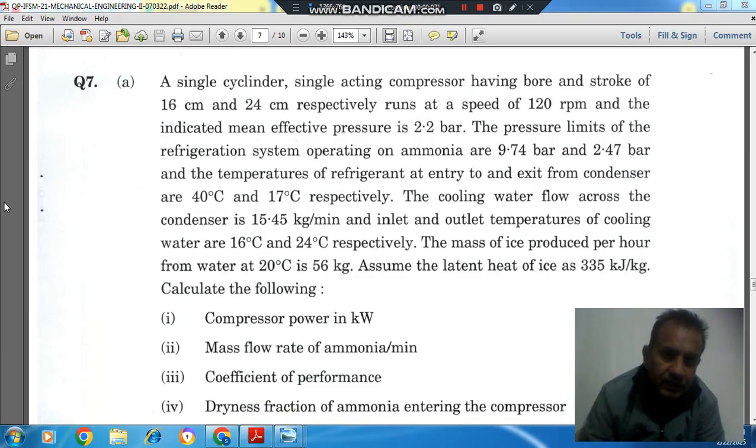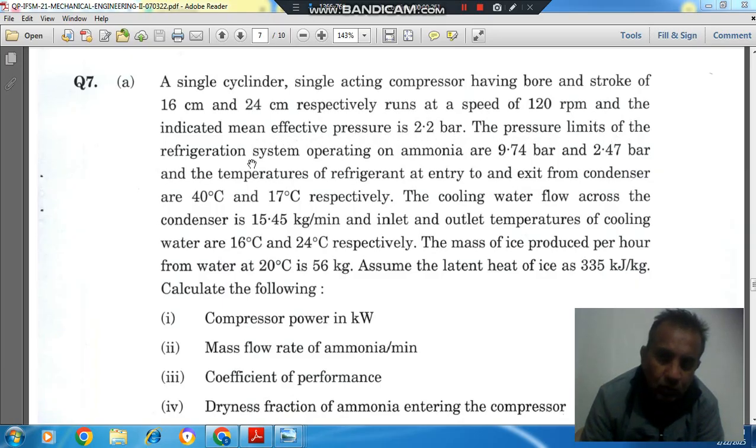Question number 7a: a single cylinder, single acting compressor having bore and stroke of 16 cm and 24 cm respectively runs at a speed of 120 rpm, and the indicated mean effective pressure is 2.2 bar.